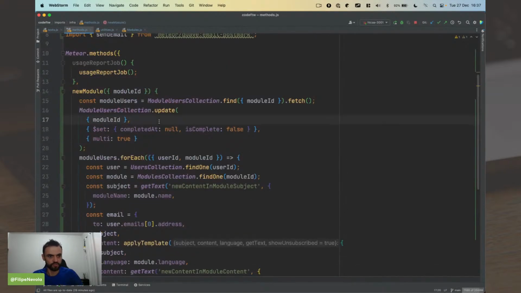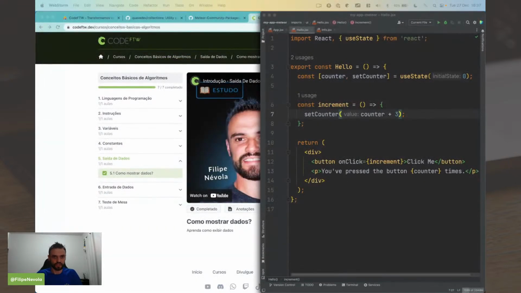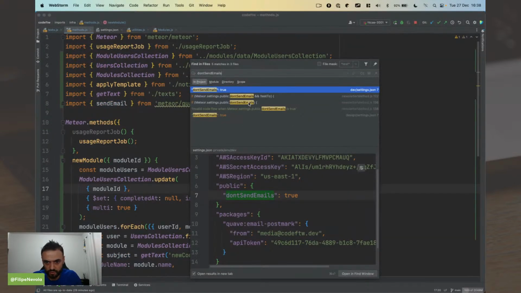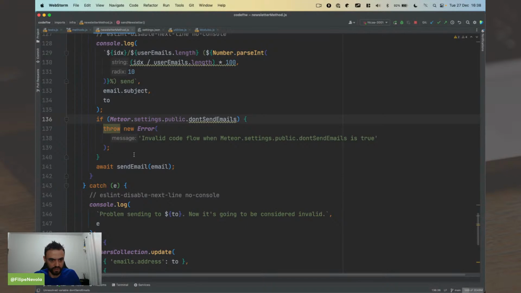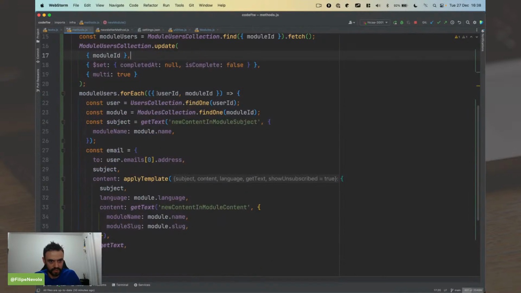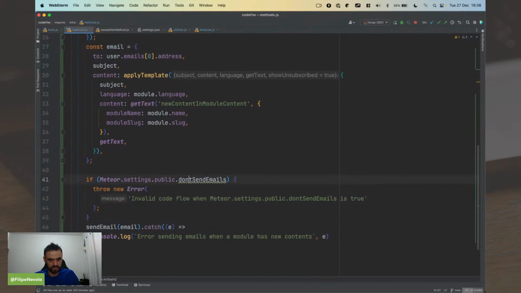But I'm going to do one last thing. I'm going to just put a check here to make sure we don't send emails by mistake. I think we already have something in our settings that's called don't send emails. So we should check this here as well. So I don't want to send emails when we are in development here. So I'm going to skip this.